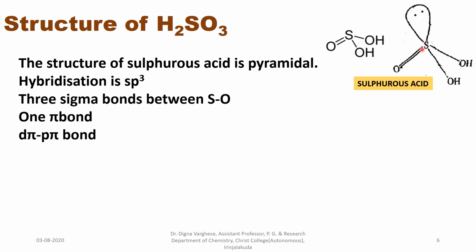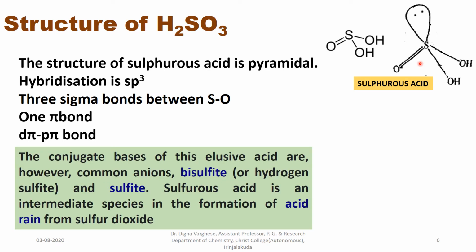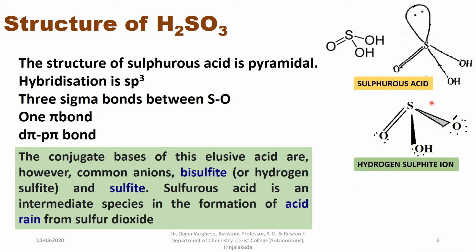The d pi p pi bond is formed by the sidewise overlap of an unhybridized d orbital of the sulfur atom and a p orbital of the oxygen atom. The conjugate bases of this elusive acid are however common anions, bisulfite or hydrogen sulfite ion.